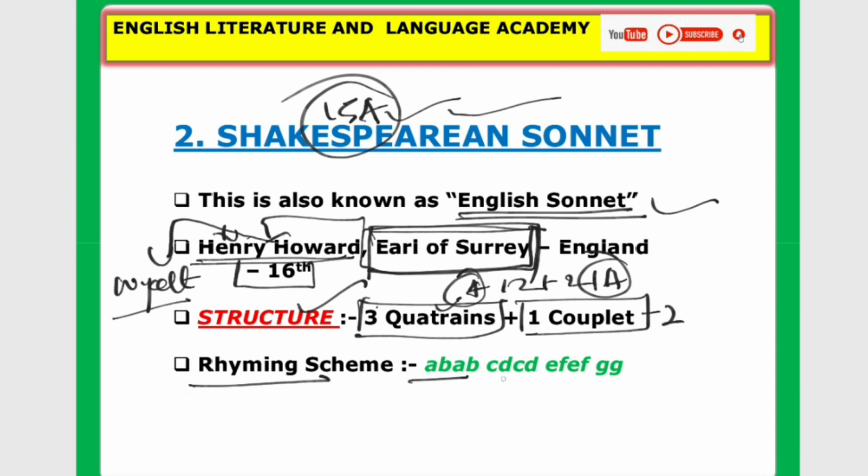So what is the rhyming scheme of the Shakespearean sonnet? A B A B, C D C D, E F E F, G G. Once again, the Shakespearean sonnet rhyming scheme is A B A B, C D C D, E F E F. Finally, the couplet is G G. So please note down the rhyming scheme of the Shakespearean sonnet. Many times this form of sonnet has been asked in the exam.